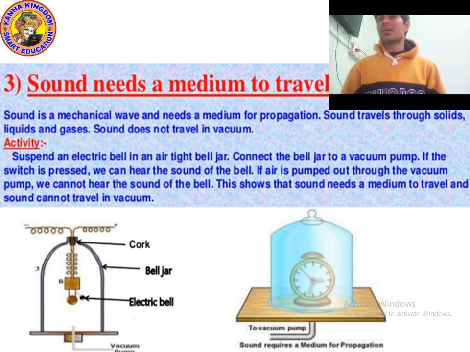But if the air is pumped out through the vacuum pump, then what will happen? When you switch on again, the electric bell in the bell jar will not ring. Why? Because there is no air, and air is the medium, so no medium is present. That's why we cannot hear the sound of the bell. This shows that sound needs a medium to travel, and sound cannot travel in vacuum. I hope you understood.